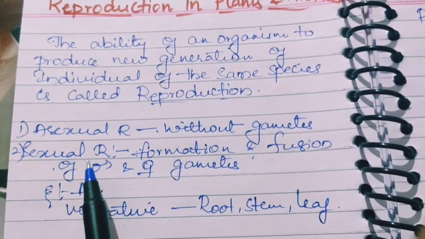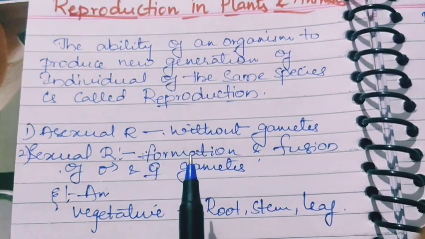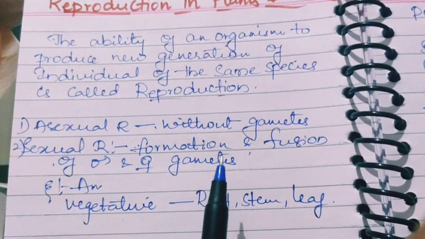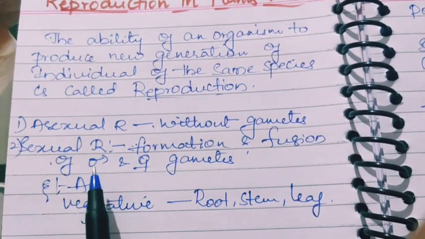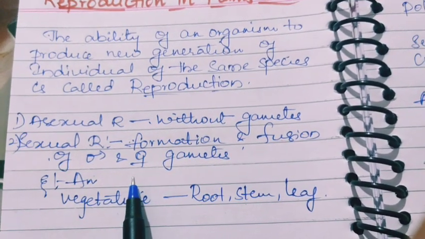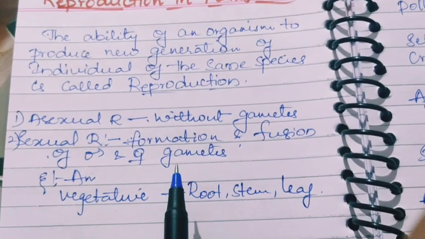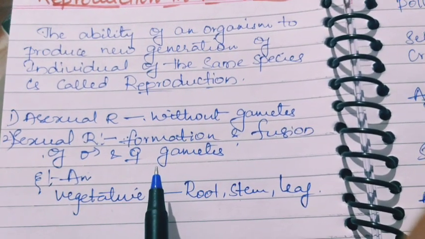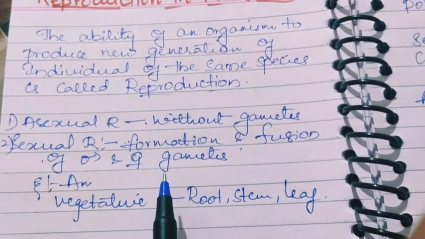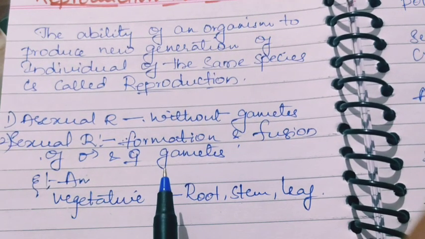In case of sexual mode of reproduction, there is formation and fusion of male and female gametes. The union of male and female gametes gives rise to a zygote. This is called fertilization.